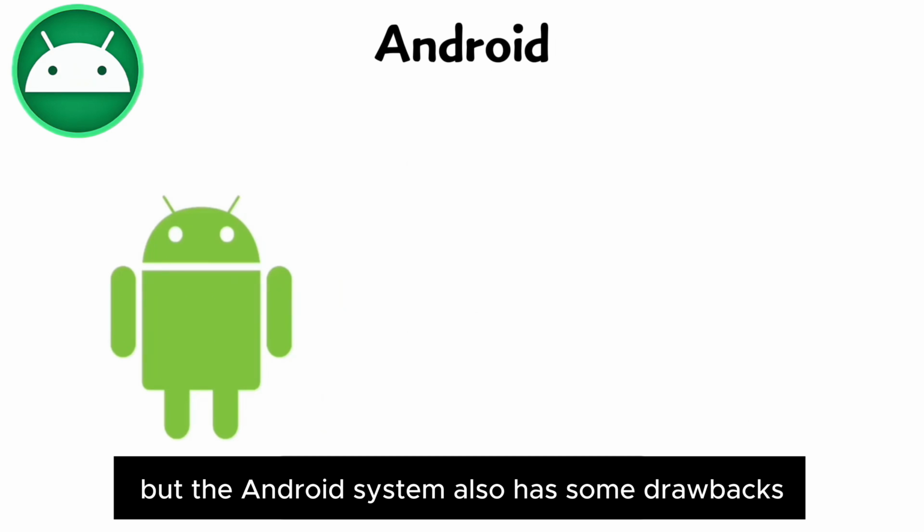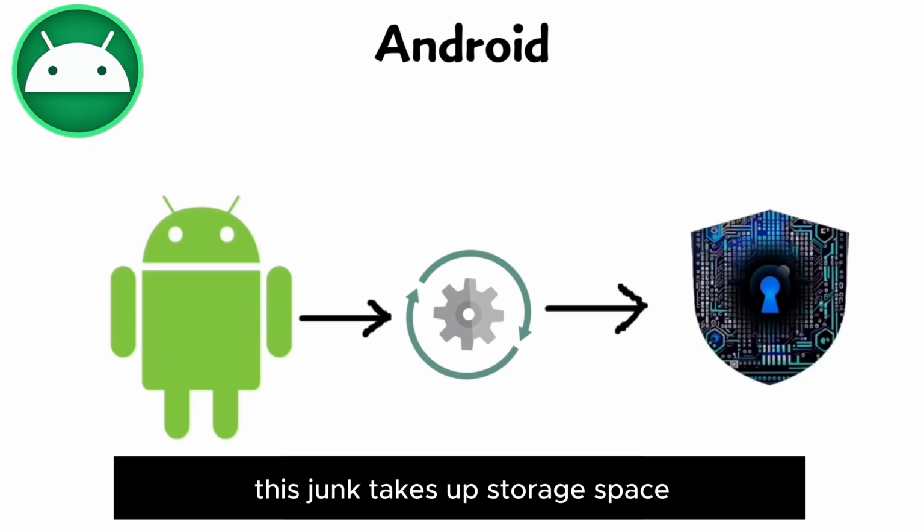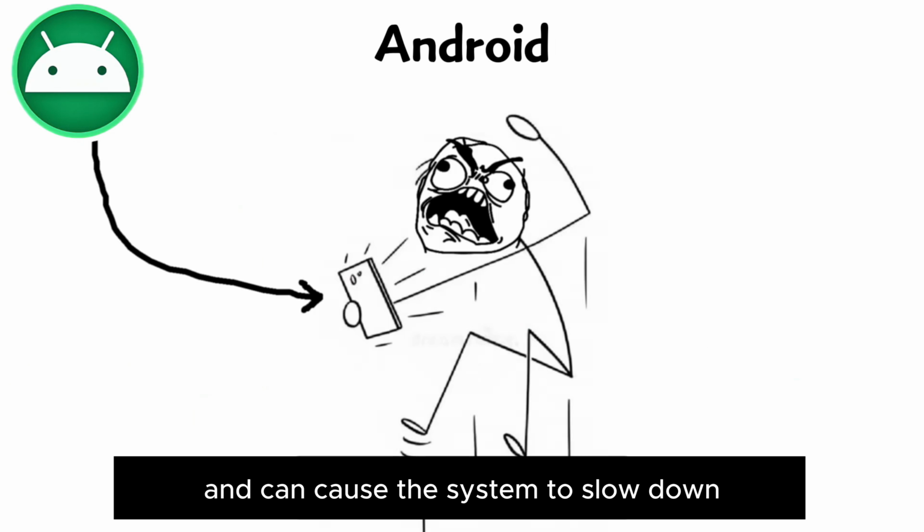But the Android system also has some drawbacks. Over time, it accumulates a large amount of system junk. This junk takes up storage space and can cause the system to slow down, leading to lag, freezing, and crashes.